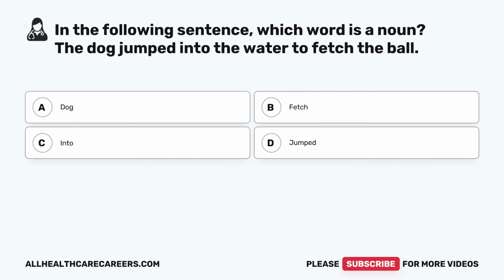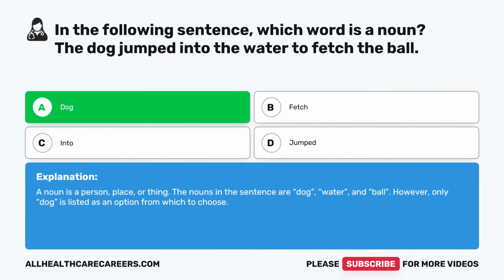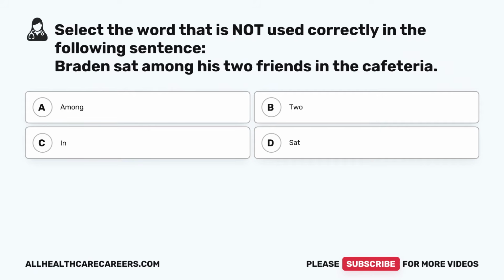In the following sentence, which word is a noun? The dog jumped into the water to fetch the ball. A, dog. B, fetch. C, into. D, jumped. The correct answer is A, dog. A noun is a person, place, or thing. The nouns in the sentence are dog, water, and ball. However, only dog is listed as an option from which to choose.